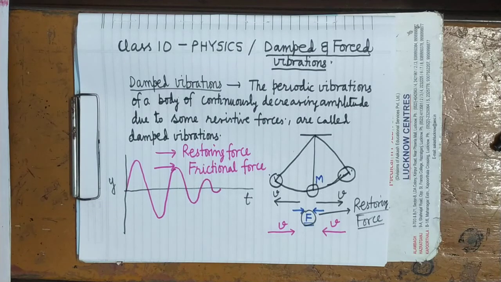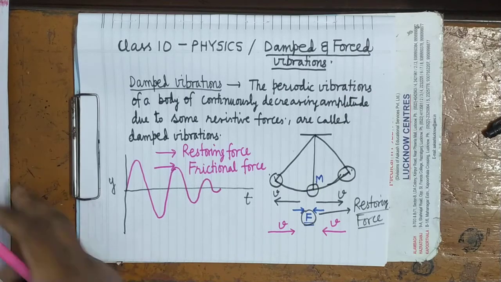It is clear. Now see here, examples of damped vibrations: the vibrations of a mass attached with the vertical spring, oscillations of the bob of the simple pendulum, then vibrations of the prongs of the tuning fork. All are the damped vibrations.